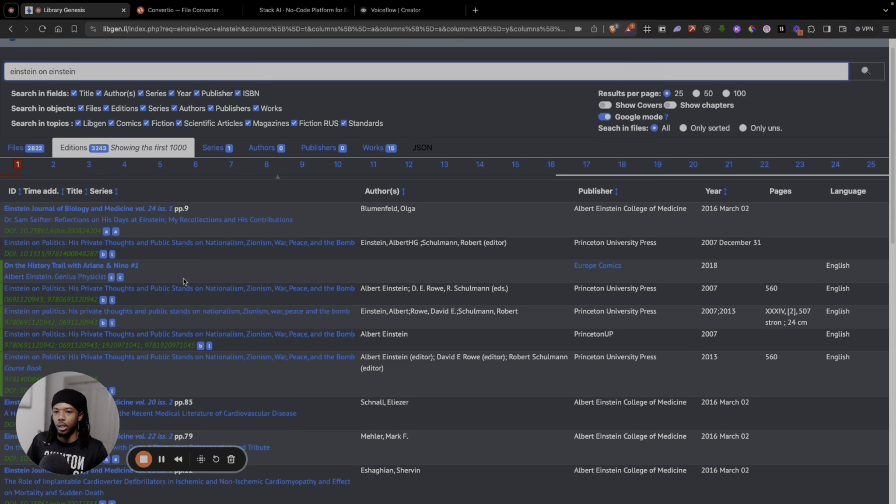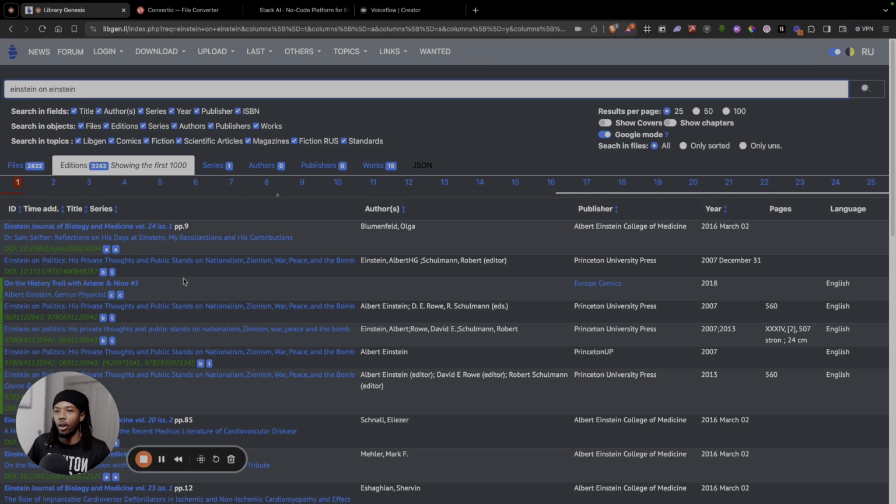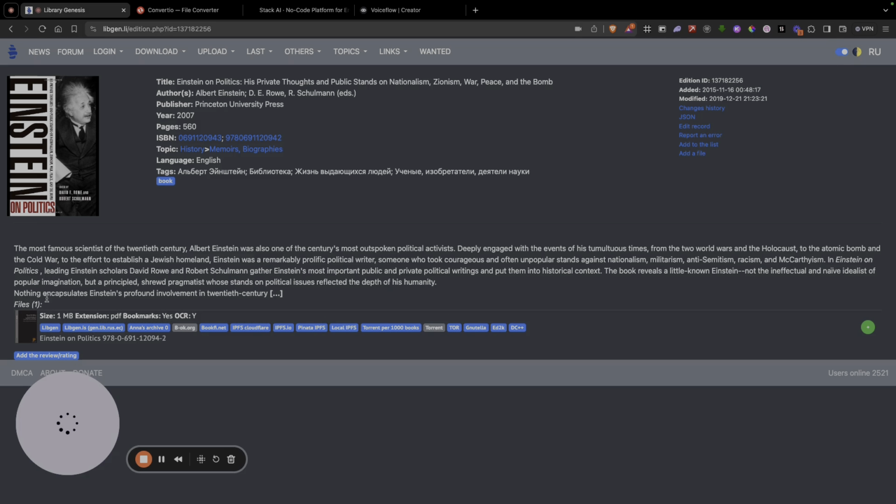it on Library Genesis. There are some things that I found that aren't on here, like just random books sometimes won't be on here, but for the most part, it should be on here. The book we're actually going to be going for is this one, Einstein on Politics. It's just his private thoughts on politics, basically.